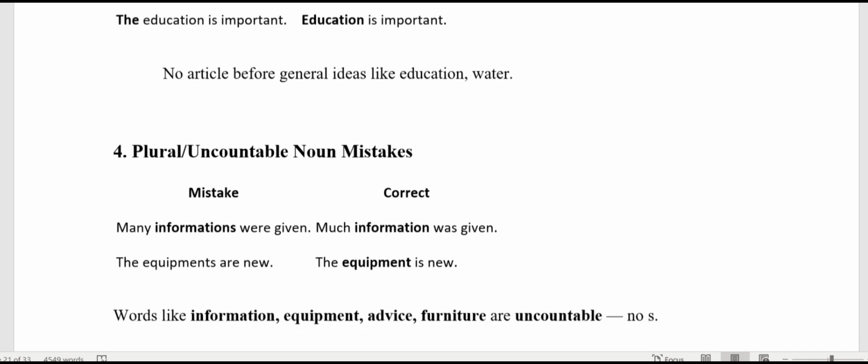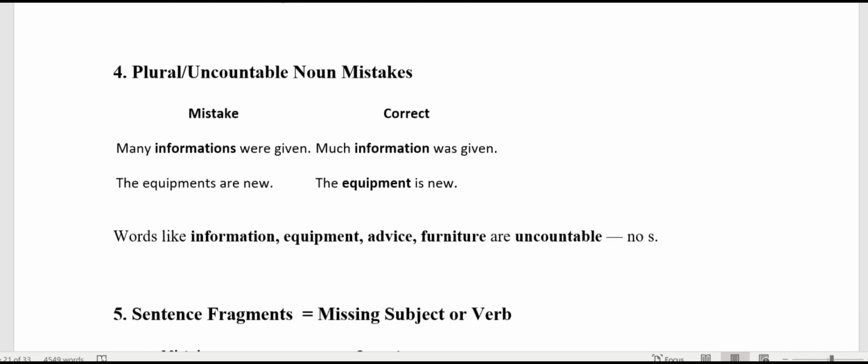Plural nouns and uncountable noun mistakes. "Many information was given." Many itself is making the word plural. The words like information, equipment, advice, furniture are always uncountable and they don't take an S. So say no to S. So it is much information was given. It is not many information. Countable noun words and uncountable noun words. "The equipments are new." It is the equipment is new.